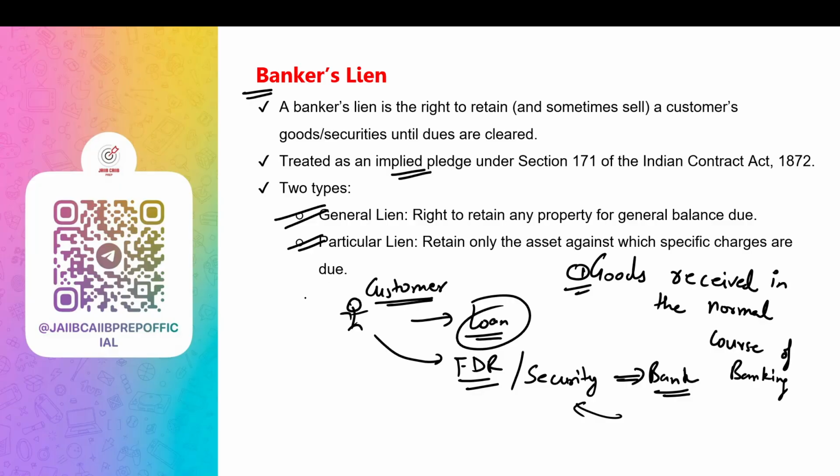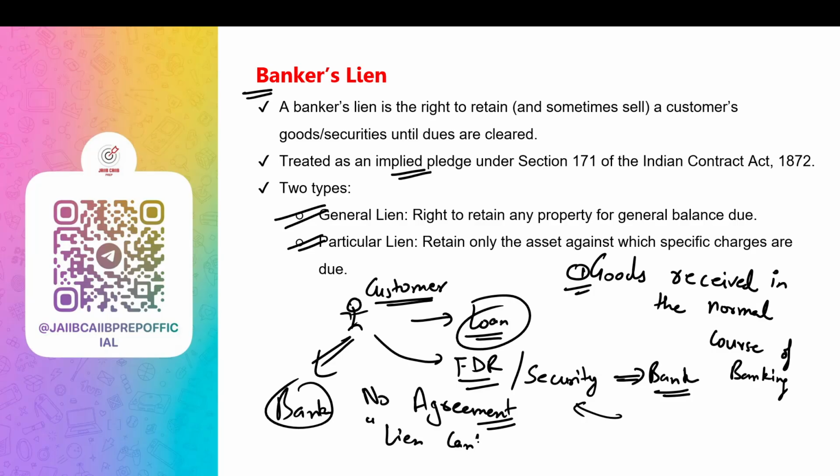There should not be any agreement between the customer and the bank stating that lien cannot be used. And number four, goods held in the same capacity as the account.